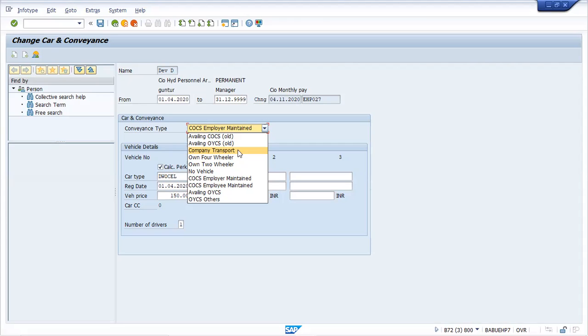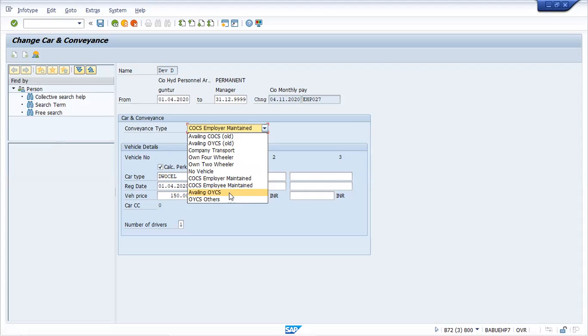Yes, sir. In company transport, will the employee incur any tax? Yeah, so at the company transport level, the conveyance type is mostly applicable, the perk is applicable mostly here, COCS and CO, employer maintained or employee maintained, or the last two.